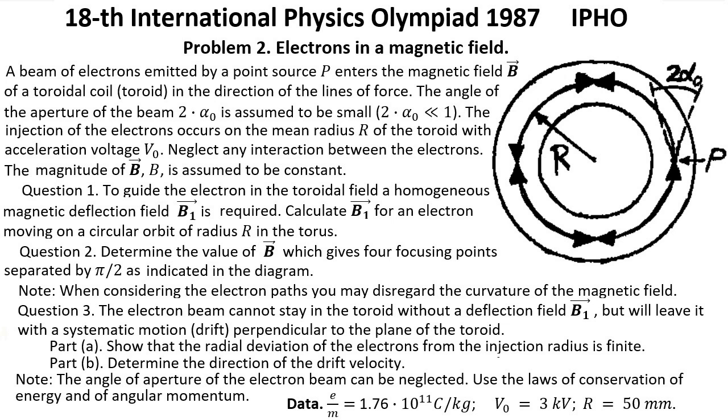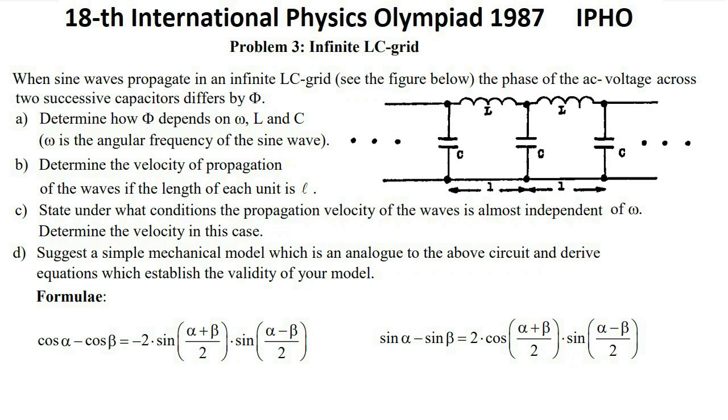Part A. Show that the radial deviation of the electrons from the injection radius is finite. Part B. Determine the direction of the drift velocity. Note, the angle of aperture of the electron beam can be neglected. Use the laws of conservation of energy and of angular momentum. Given data: charge e over mass m is 1.76 times 10 to the power 11 coulomb per kilogram, V0 equals 3 kilovolt, r equals 50 millimeters.